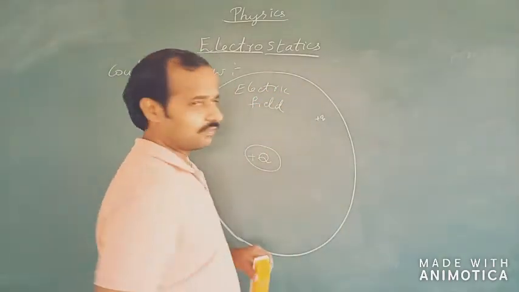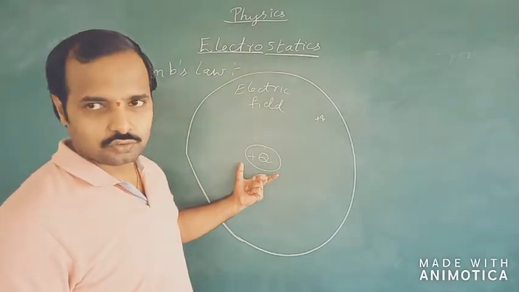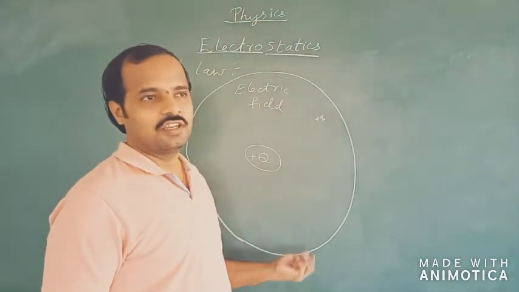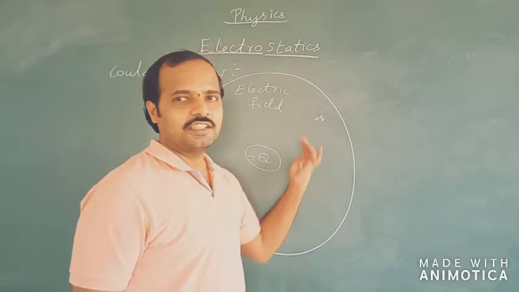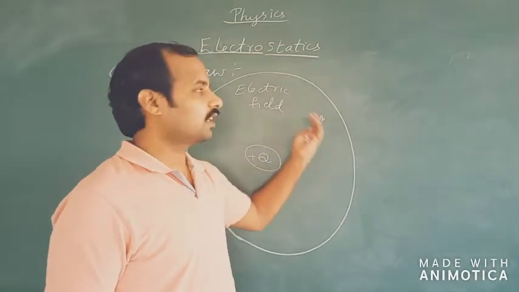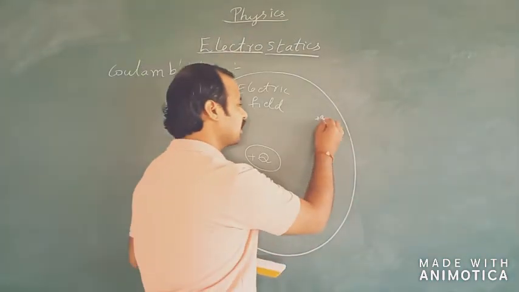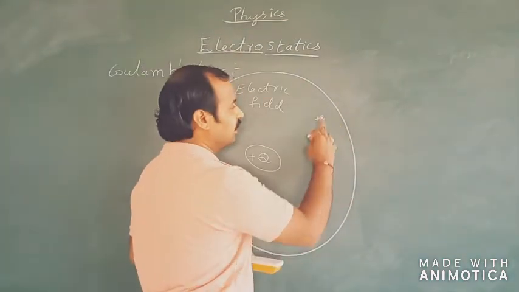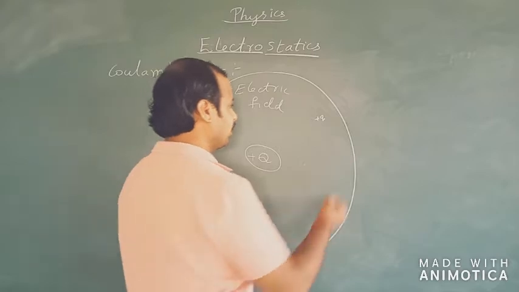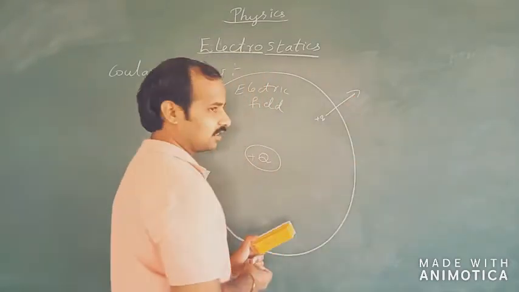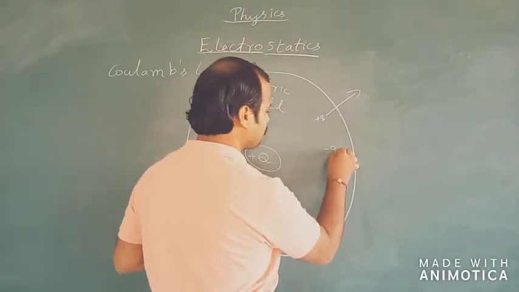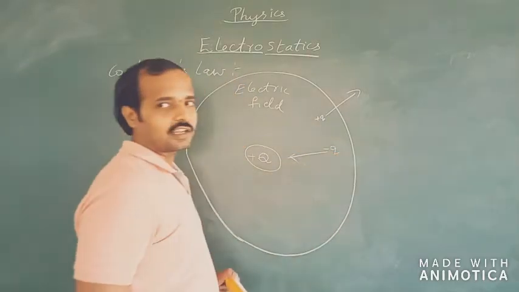So electric field is a region surrounding a source charge, within which if I place another charge, it will experience an electrostatic force of attraction or repulsion. If I place a positive charge like plus Q over here, it will get repelled in the outward direction. If I keep a negative charge, obviously it will get attracted.